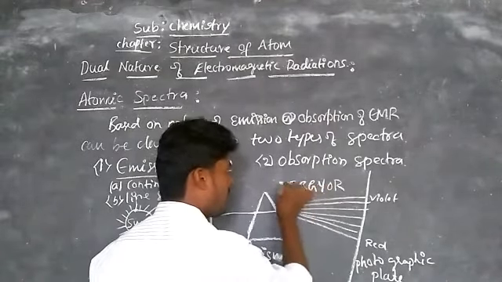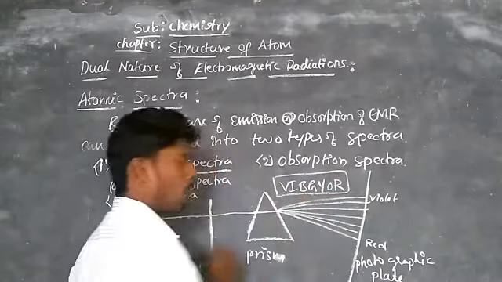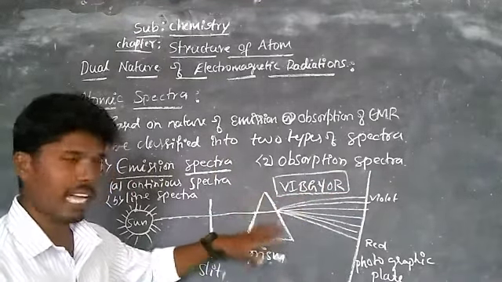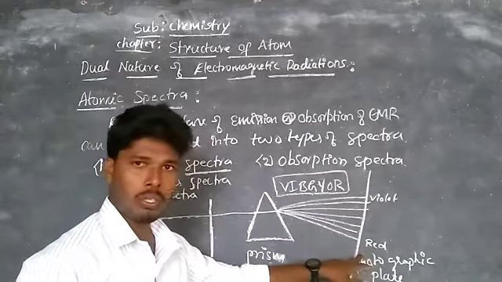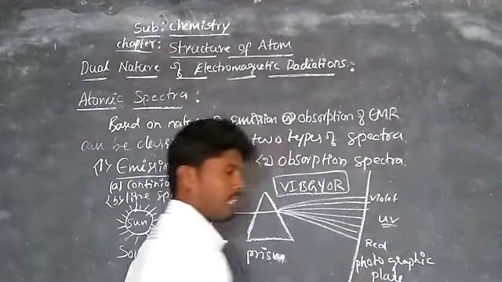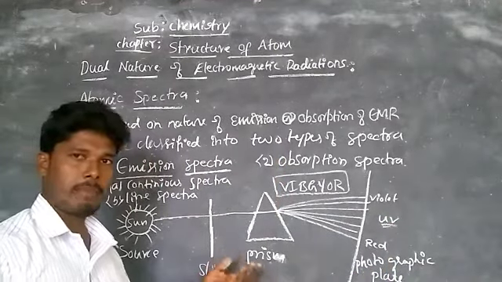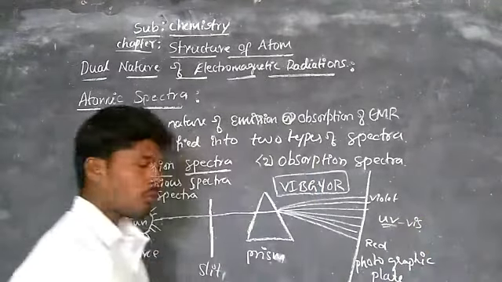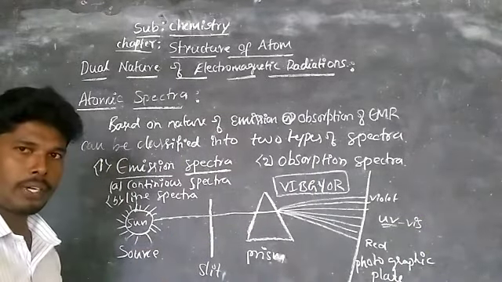So these colors we see in rainbow colors. These lines having a range from violet to red means the UV visible region, that is, ultraviolet and visible region, where we can see these radiations. So this type of spectrum is called continuous spectrum.